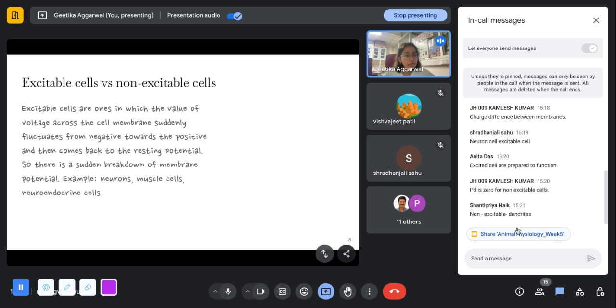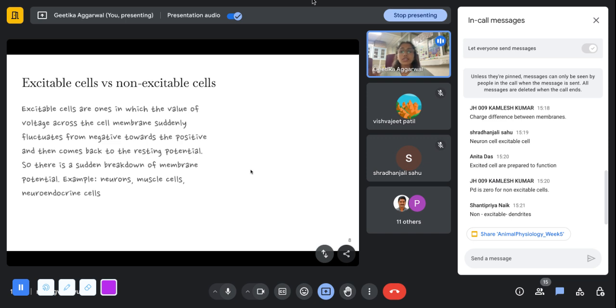And non-excitable are dendrites. I don't think that is true. Like, Shantipriya, what do you mean when you say non-excitable is dendrites? And potential difference is not zero for non-excitable cells.